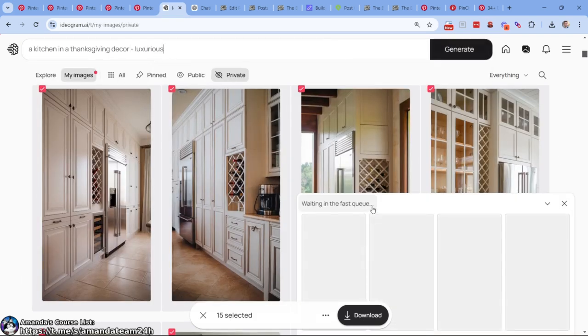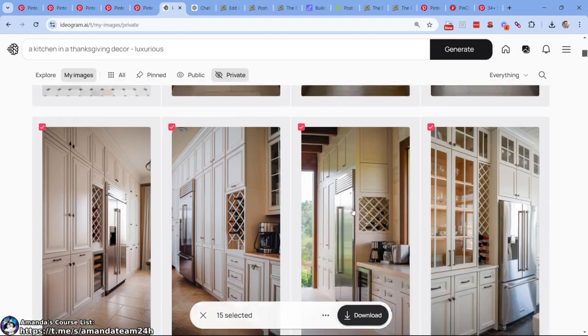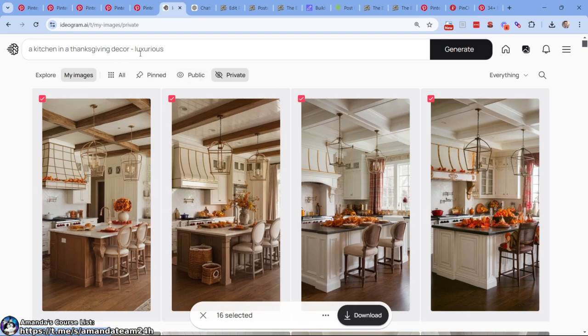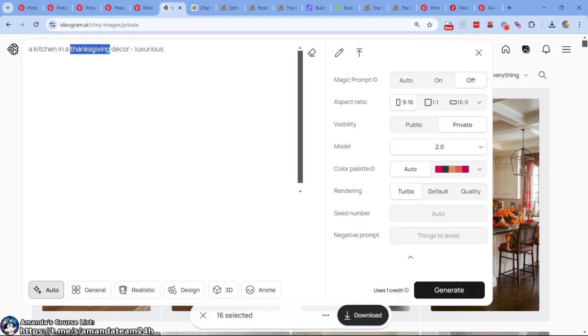The magic prompt makes it a better prompt compared to my lazy prompts, right? Let's see what it does. Think of seasons, think of color variants, think of locations in the home, right? Look, nice. It looks nice, right? Not hard. You could say Christmas.